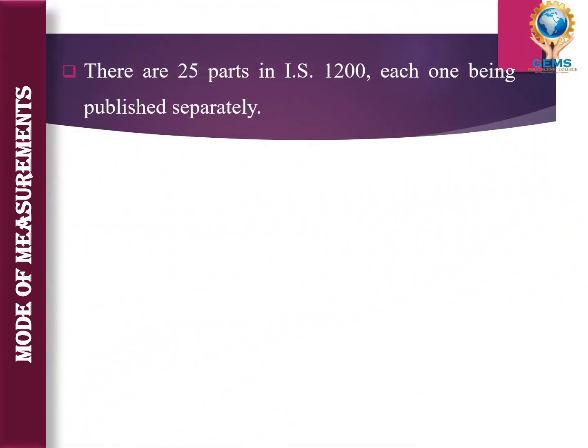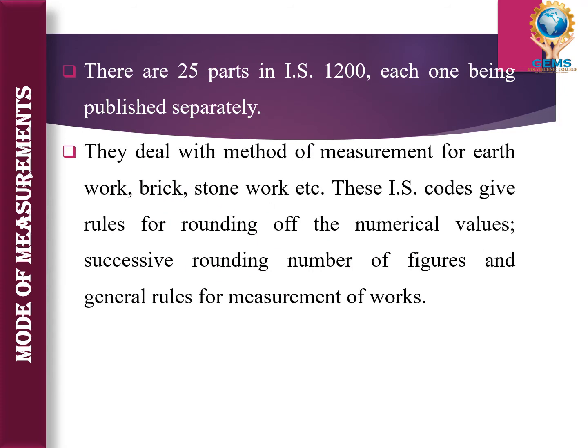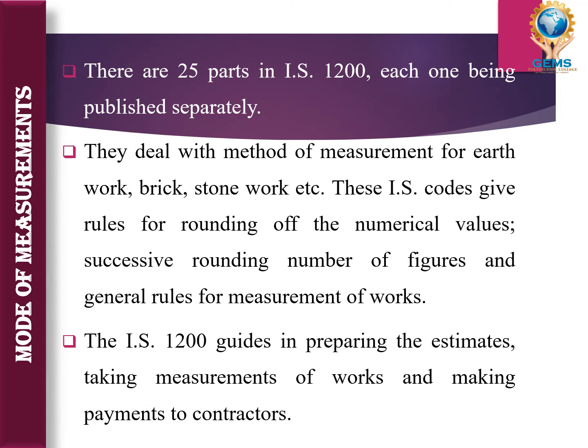Next slide is we have many parts of IS 1200. IS 1200 part 1, part 2, like that. We have 25 parts, each one being published separately. They deal with the method of measurement for earthwork, brickwork, stonework, etc. These IS code books give rules for rounding off the values, successive rounding, number of figures and general rules of measurement of work. Then the IS 1200 guides in preparing the estimates, taking measurement of work and making payment to the contractors. These two slides are about IS 1200.